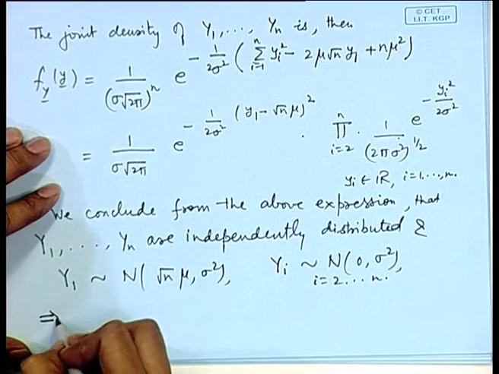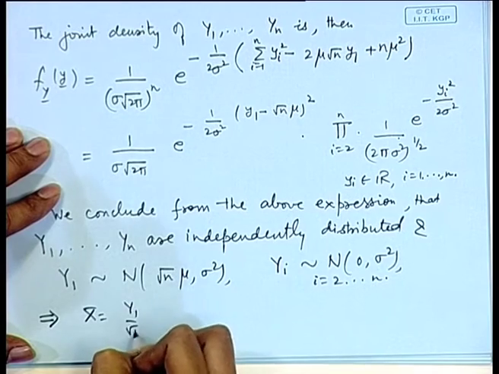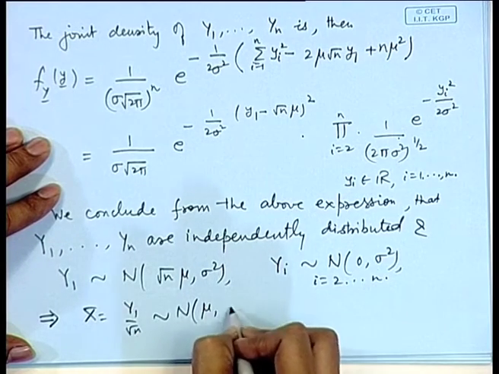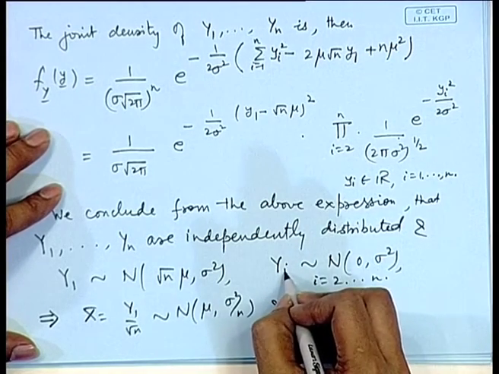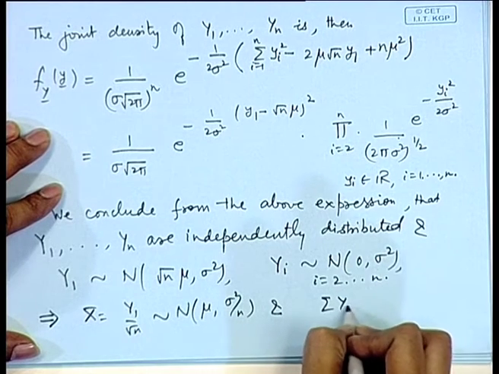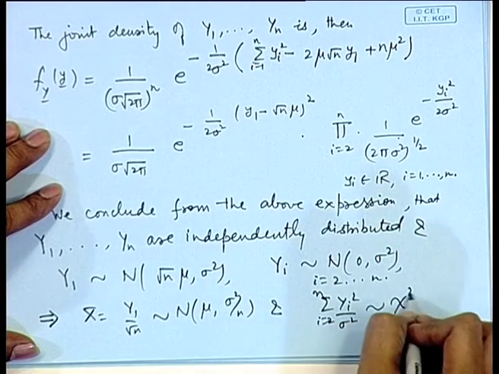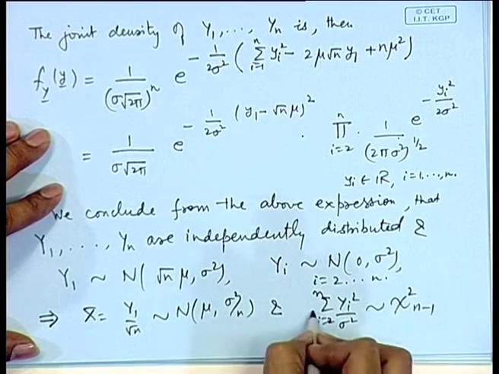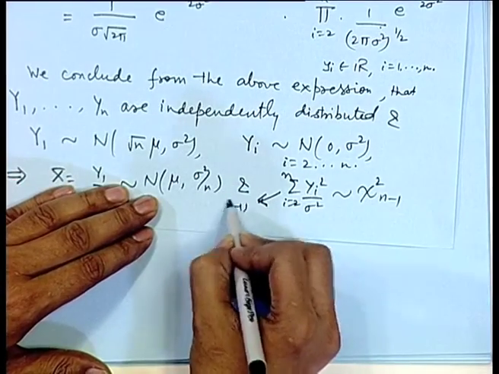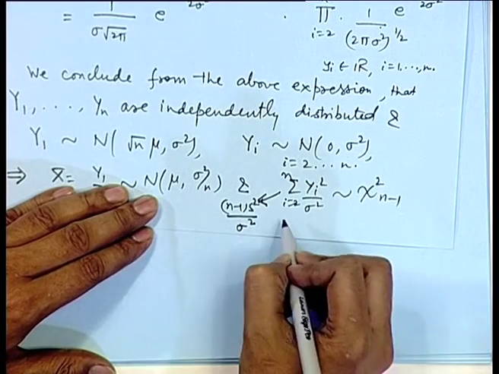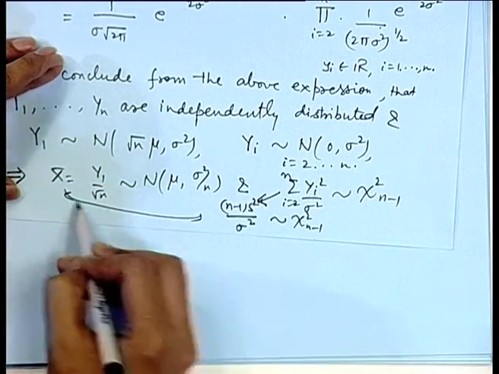So, this implies that since y1 is root n x bar, that is, x bar is equal to y1 by root n, that will follow normal mu and sigma square by n, and the sum of the squares of this y_i divided by sigma square, that is, sigma y_i square by sigma square, i equal to 2 to n, will follow chi square on n minus 1 degrees of freedom. But this term is nothing but n minus 1 s square by sigma square. So, that is following chi square on n minus 1 degrees of freedom, and further these two are independent.